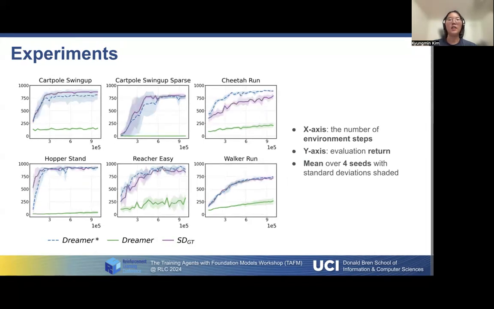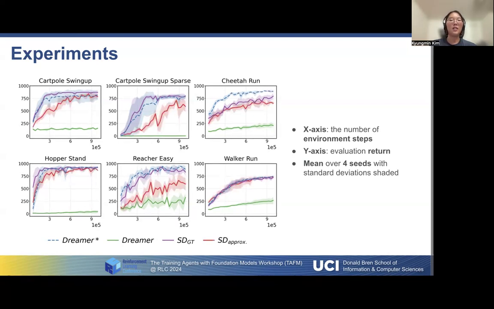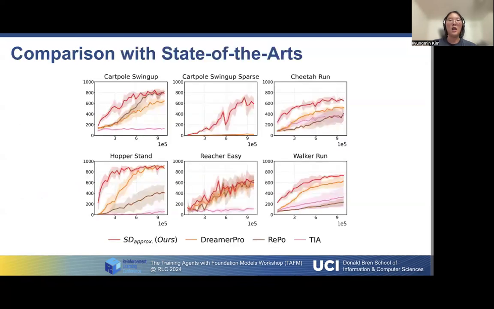On the other hand, Segmentation Dreamer with the ground truth mask is not significantly affected by distractions, being comparable to the Dreamer Star. Lastly, the approximate version eventually reaches the ground truth version, although it takes more samples to converge due to the noisy targets. Our method generally achieves higher performance and greater sample efficiency than the state-of-the-art by using prior knowledge effectively.